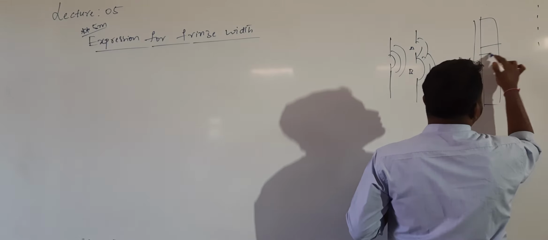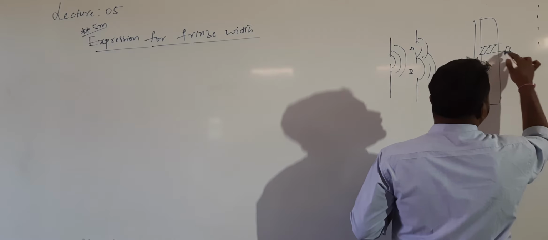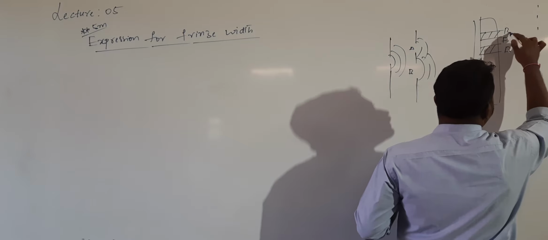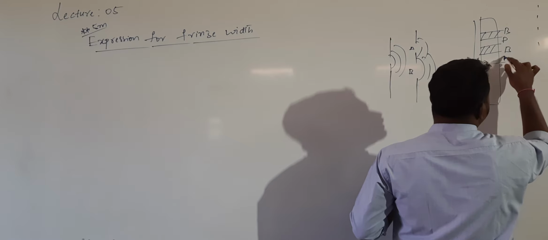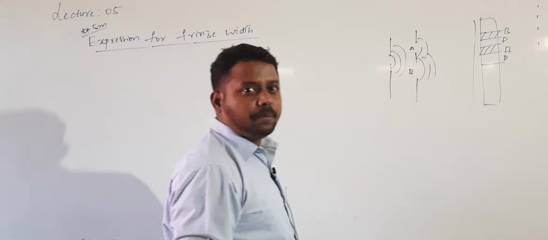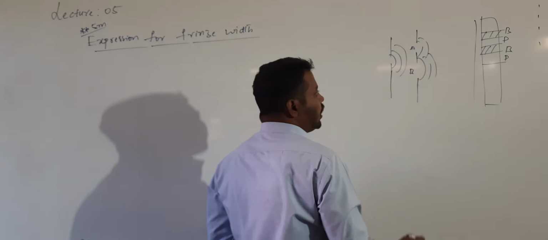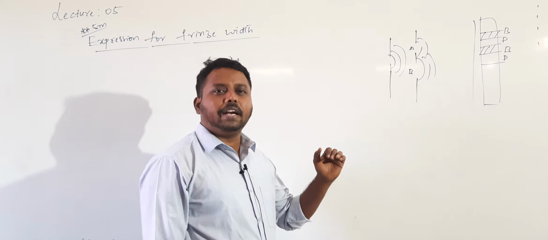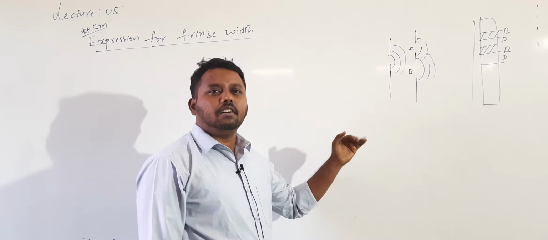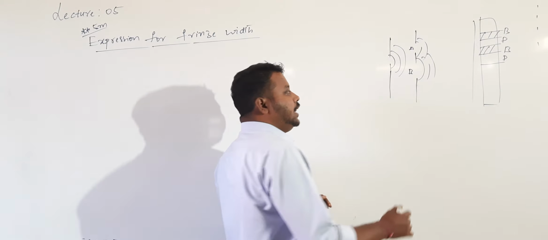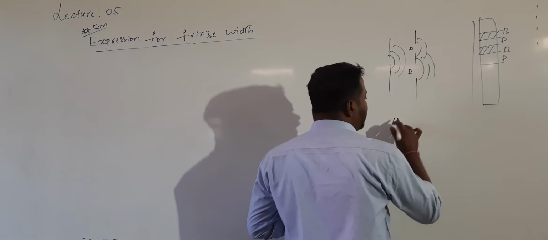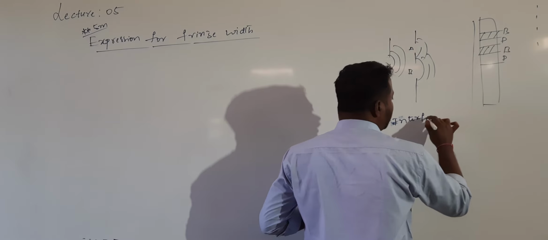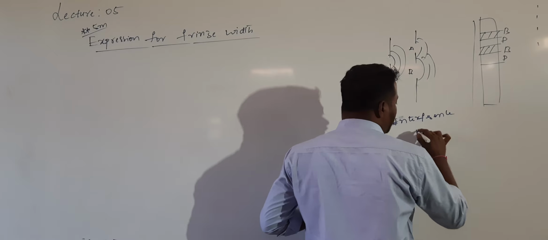The central one will be bright, then dark, then bright, and the downside will also be dark, alternating bright and dark bands of equal intensity. The intensity of all bright bands is the same, and the intensity of all dark bands is the same. These alternating bright and dark bands are called interference fringes.